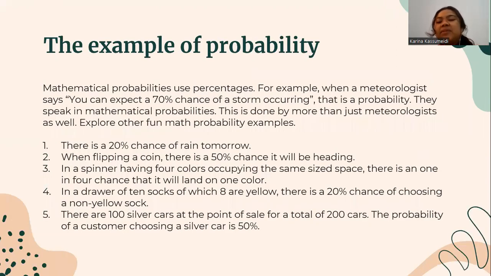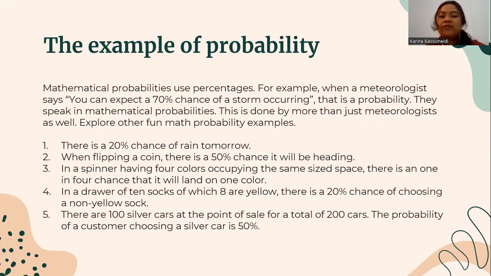And the example of probability. Mathematical probabilities use percentages. For example, when a meteorologist says you can expect a 70% chance of a storm occurring, that is a probability. They speak in mathematical probabilities. This is done by more than just meteorologists as well. Explore other fun math probability examples. One, there is a 20% chance of rain tomorrow. Two, when flipping a coin, there is a 50% chance it will be heads.